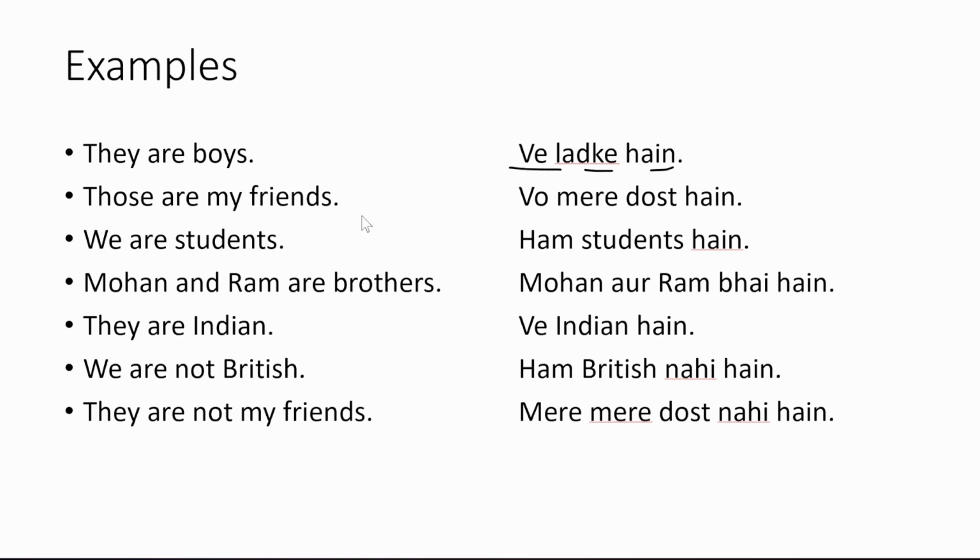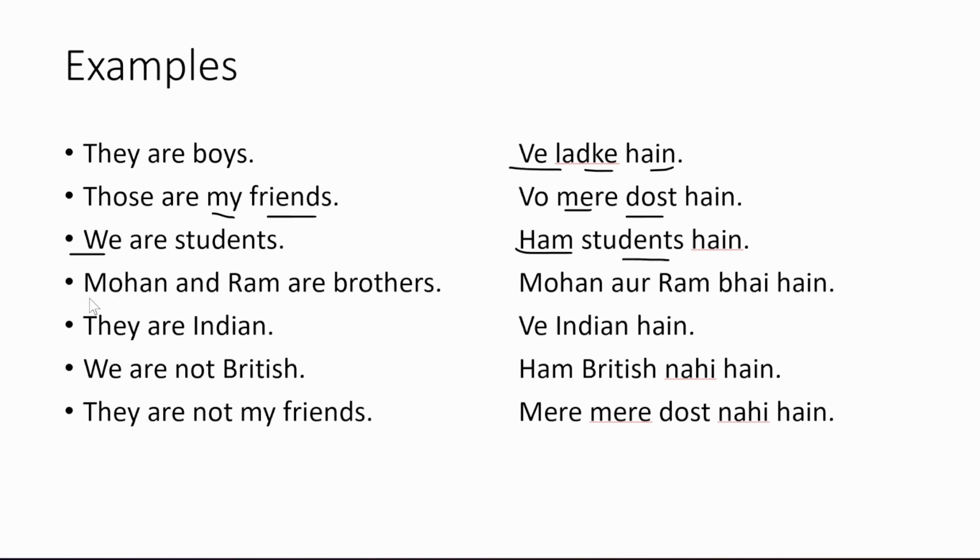Those are my friends. Now here we are using my for plural, so it will be मेरे, and for plural friends दोस्त. So वो मेरे दोस्त हैं. Okay, वो मेरे दोस्त हैं. Now how can you say we are students? You know the meaning of we is हम. We will write students in the sentence. There is also a meaning for students in Hindi, but try to understand sentence structure. Once you are able to make sentences, you can memorize many vocabulary words. So here you can say हम student हैं.